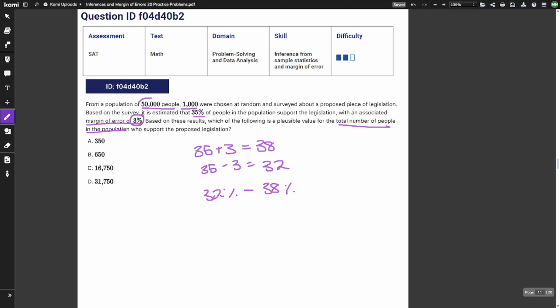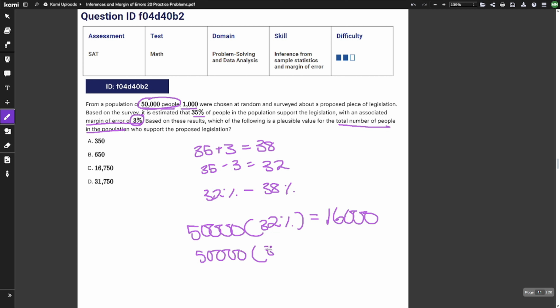So it's gonna be out of these 50,000 people. So we're gonna do 50,000 times 32%, which is 16,000. And then we're gonna do 50,000 times 38%, which is 19,000. That means our range could be anywhere in between 16,000 and 19,000 people. And the only answer choice that fits that is gonna be C.